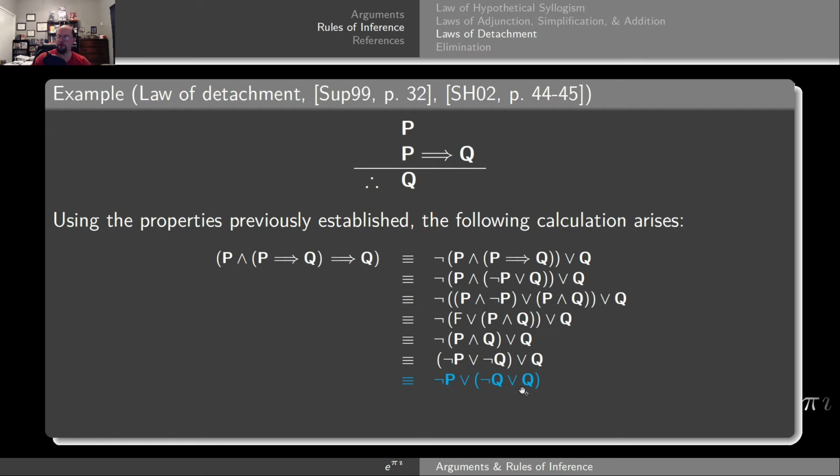But this is the law of excluded middle. So the negation of Q, disjunction with Q, will give me a true statement, which will absorb the negation of P, giving me the tautology I want. Therefore, indeed, the law of detachment is a valid argument.